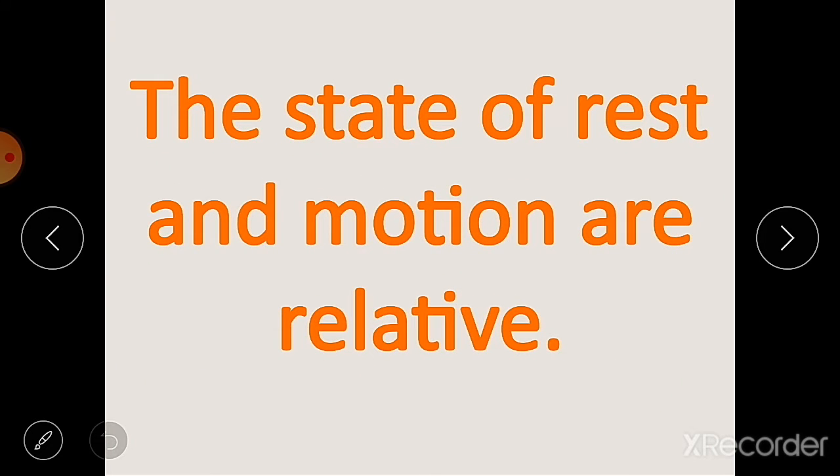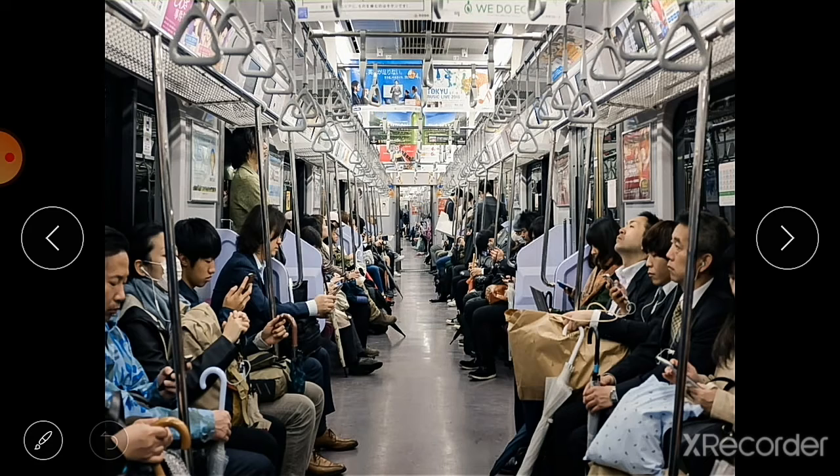Now the state of rest and the state of motion, these two states are relative. Means they are related to each other. Now how are they related to each other? See, if you are asked to tell whether the trees or buildings are at rest or in motion, what is your reply? First you will observe these things, and then you will tell that they are in motion or they are at rest.